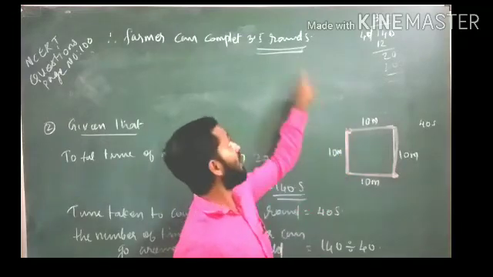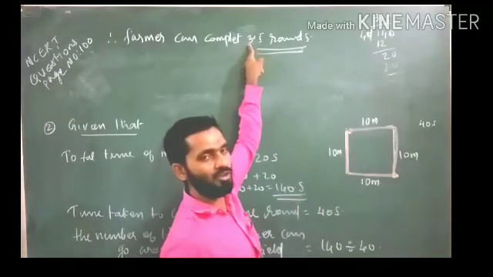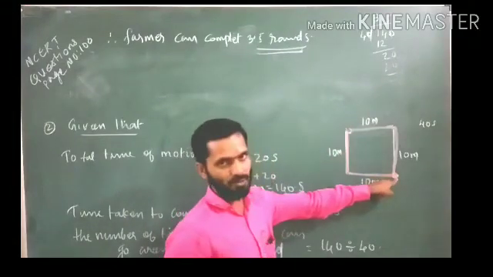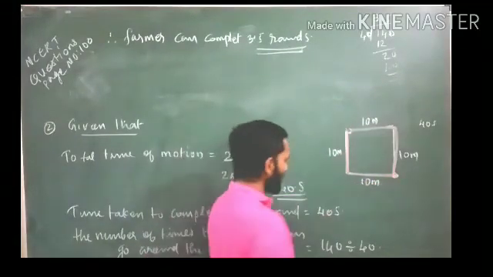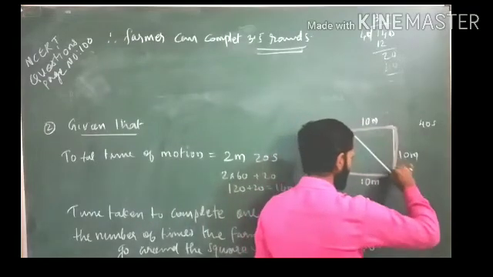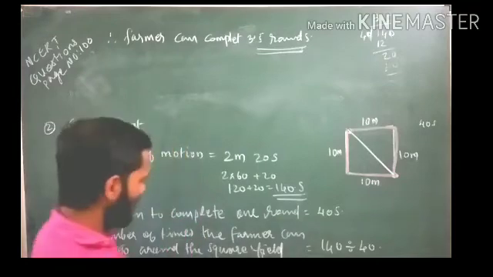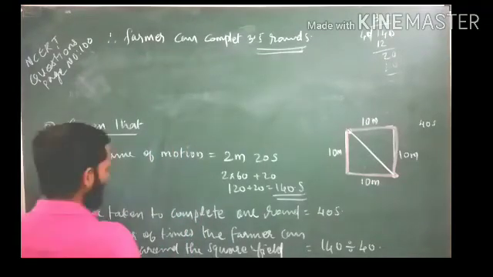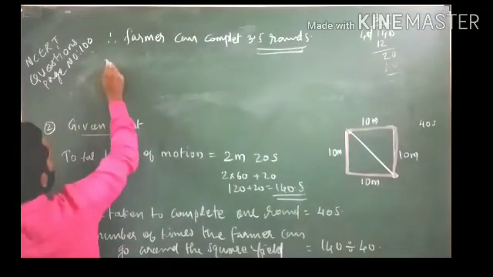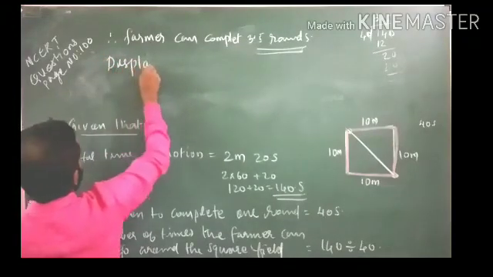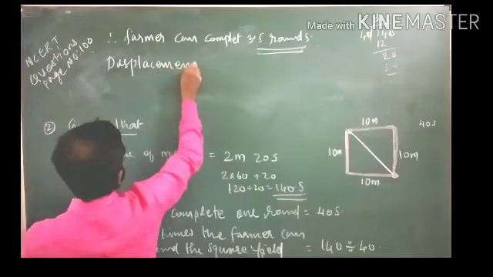But see, the last is 3.5, 0.5, half rotation we need. So from here to here, here will be the final point. So this distance we need. This will be our displacement. Okay. So displacement we can calculate here. Displacement is equal